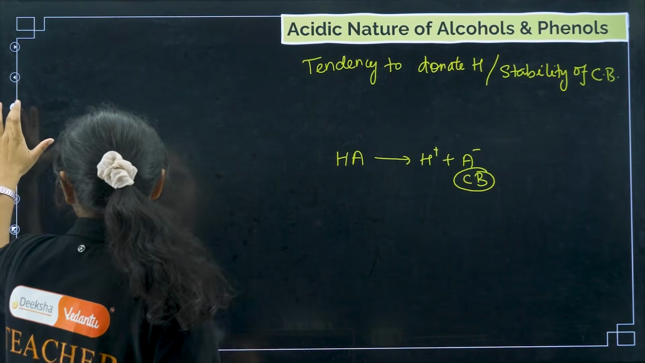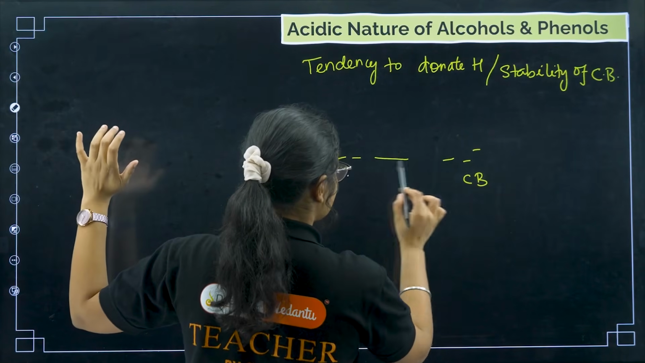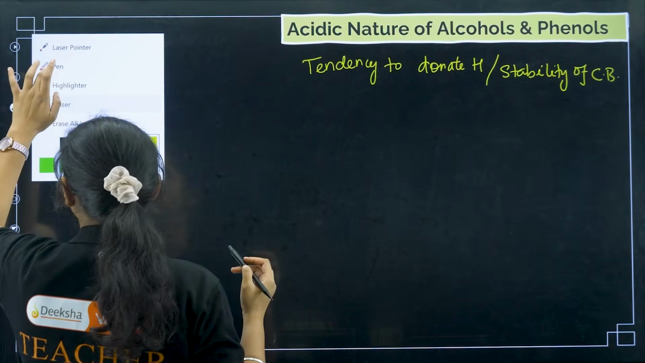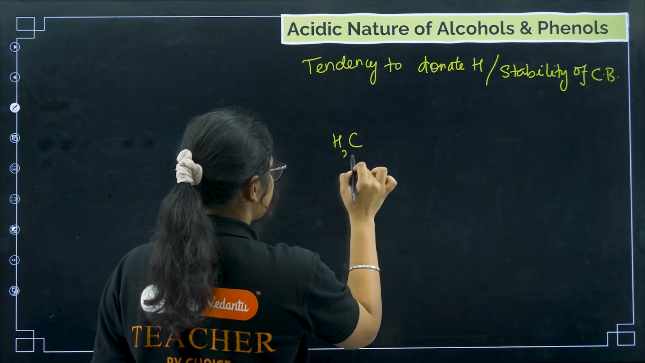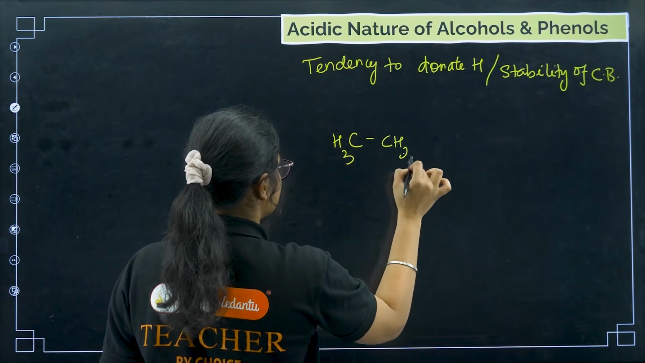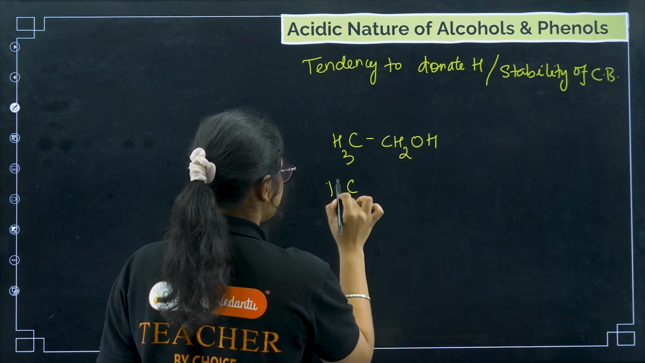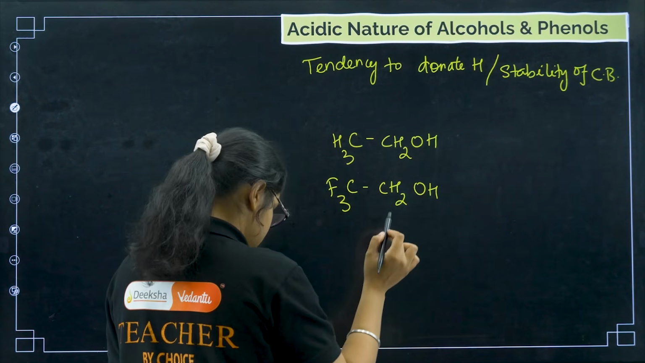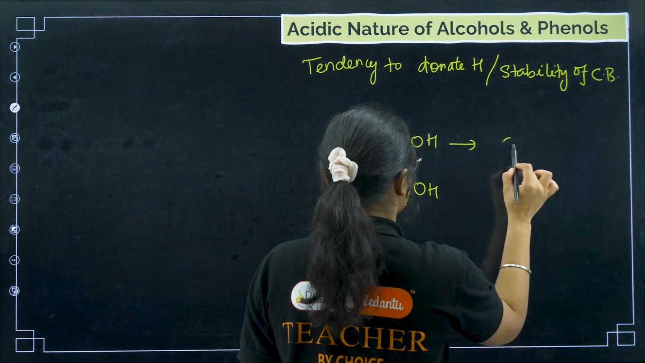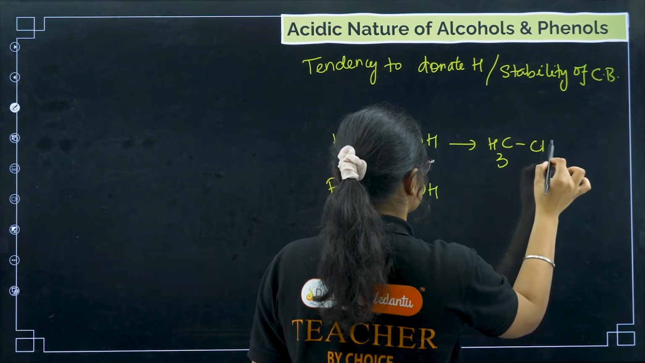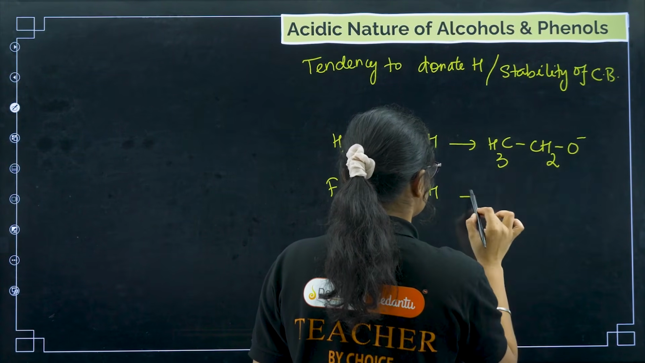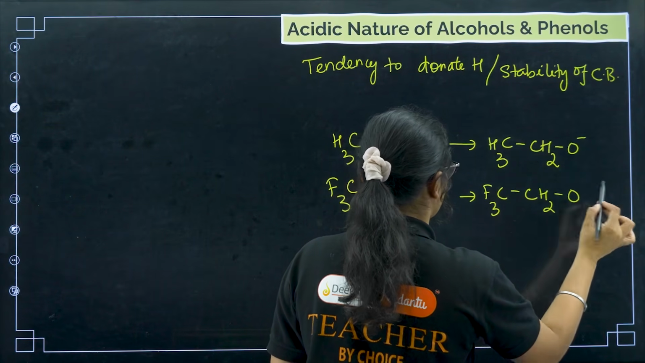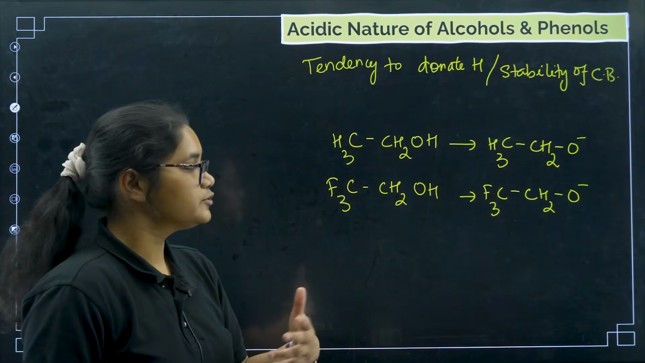Now what happens? Suppose you have an acid, I'll take two alcohols as an example. You have CH3CH2OH and CF3CH2OH. Each will release one H plus. So what I'll get here is CH3CH2O minus, and this one will release to give CF3CH2O minus. Right? So what does this tell me?